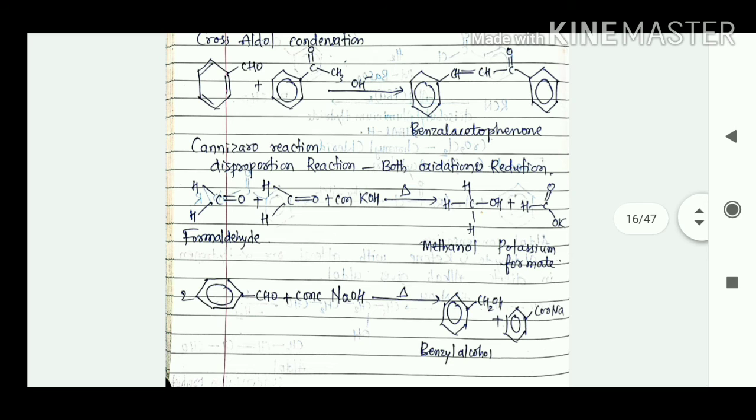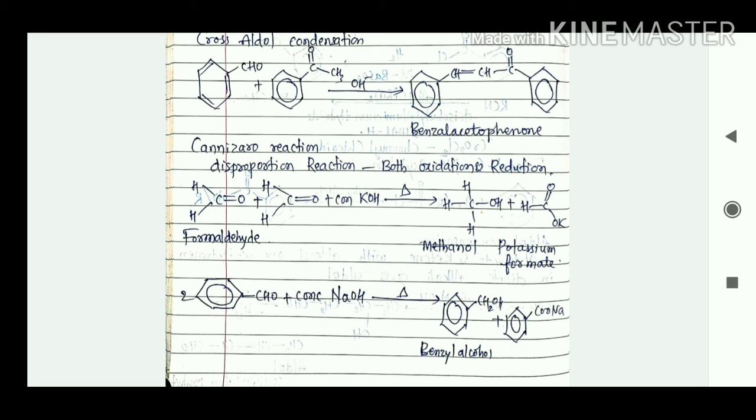So instead of that weak base, if we use strong base, and also if there is no alpha hydrogen, then these aldehydes undergo a disproportionation reaction, that is both oxidation and reduction, to give alcohol and the next product, that is carboxylic acid.